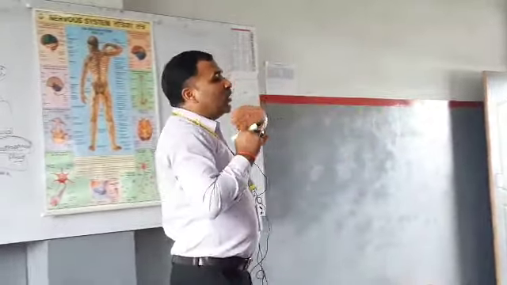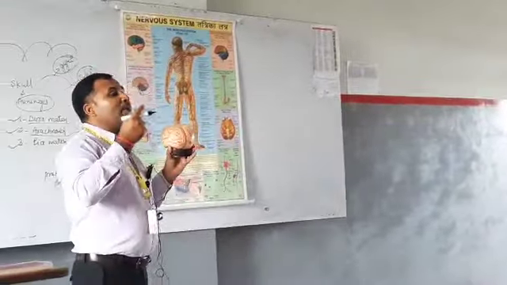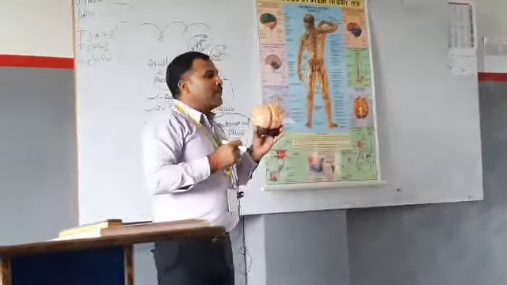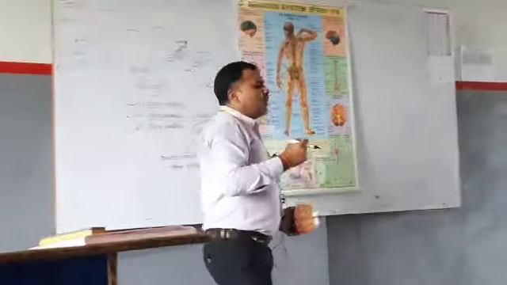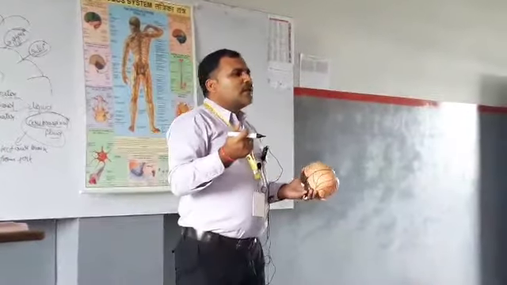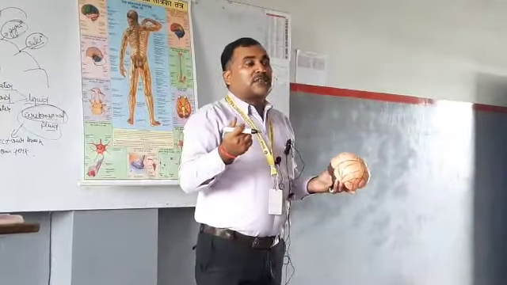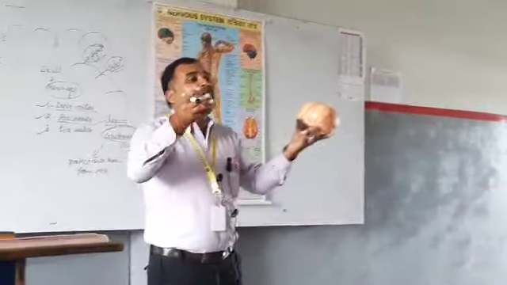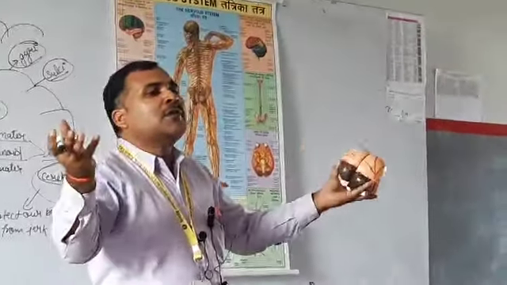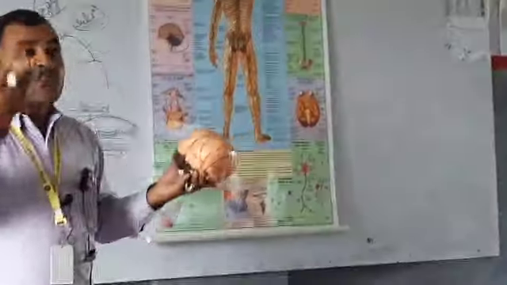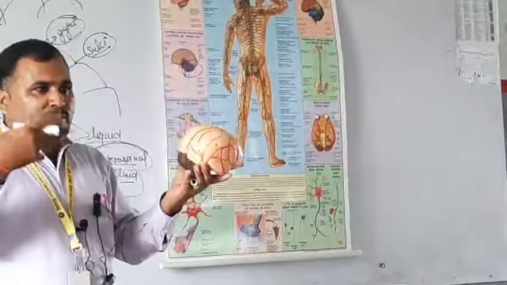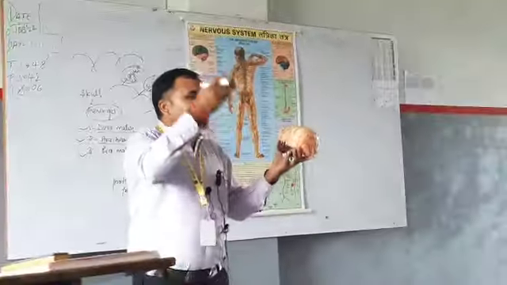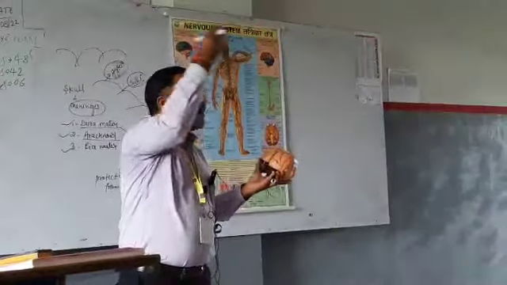Another part is the medulla. The medulla is the main involuntary region. Involuntary means it cannot be controlled by the brain; it does not work by our will. Just like sneezing: when you sneeze, are you taking orders from your brain?